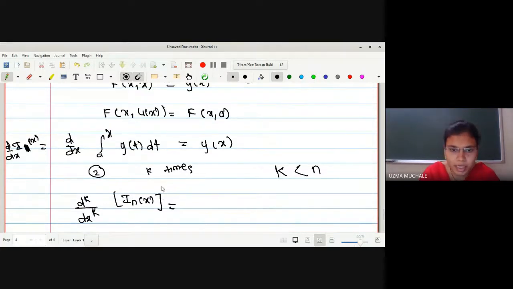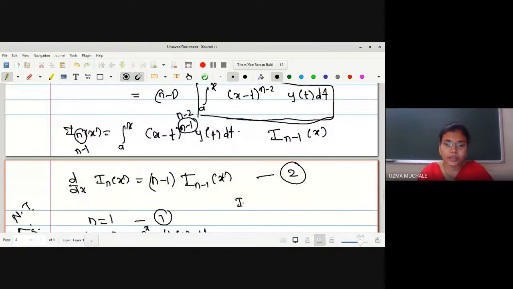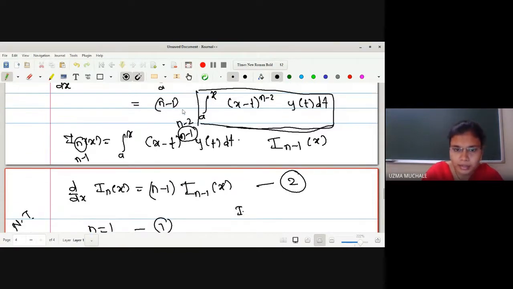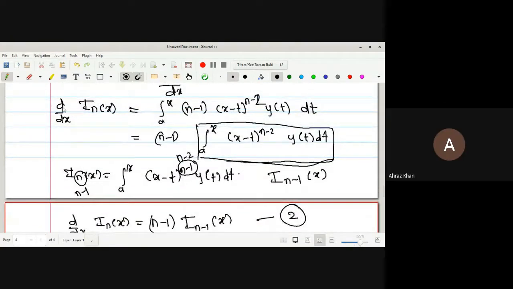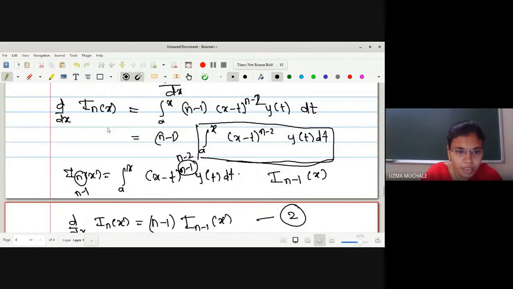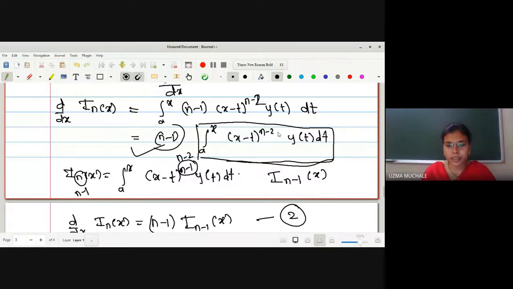If you differentiate this equation k times, this n minus 1 term will come, right? If you differentiate this once again, what will be the term? n minus 2 will come here, correct? So if you differentiate this equation, instead of simply having n minus 1, the next term is n minus 2 times (x minus t) raised to n minus 3. So this term will be changing.